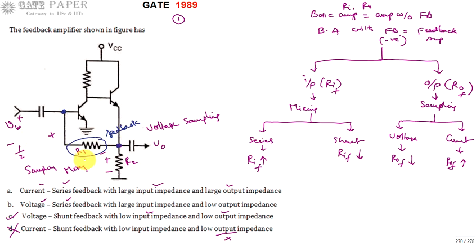If you think in this way, the feedback voltage is going to be subtracted from the input voltage, so it may look like series mixing, but this is not series mixing. Remember it. Why is it not series mixing? Whenever you take feedback, the forward path must be chosen such that it provides maximum amplification.